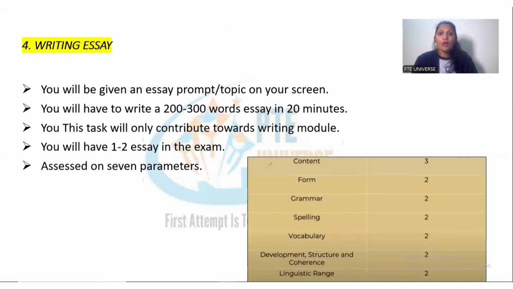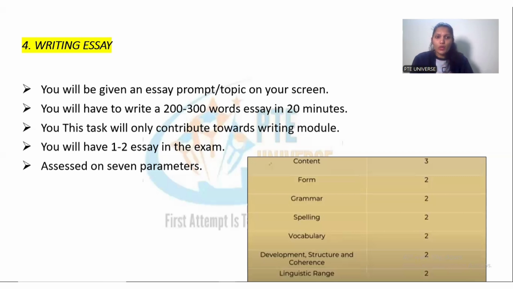Next, I'm going to talk about writing essay. After the latest changes in PTE, a lot of people are struggling in writing essay as well. As you know, Pearson is trying to block the templates, and writing essay is also one question type where one word essay templates and generic essay templates are not working well. If you're just adding keywords, you will not get the marks. So let's understand what this task is, what the changes are, and which kind of templates you can now use.